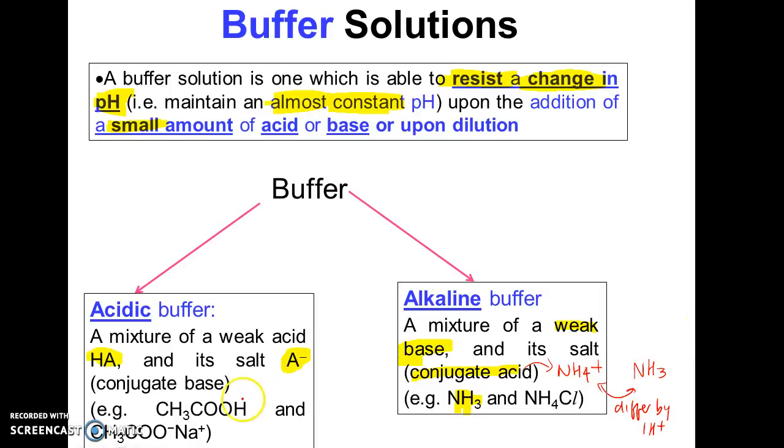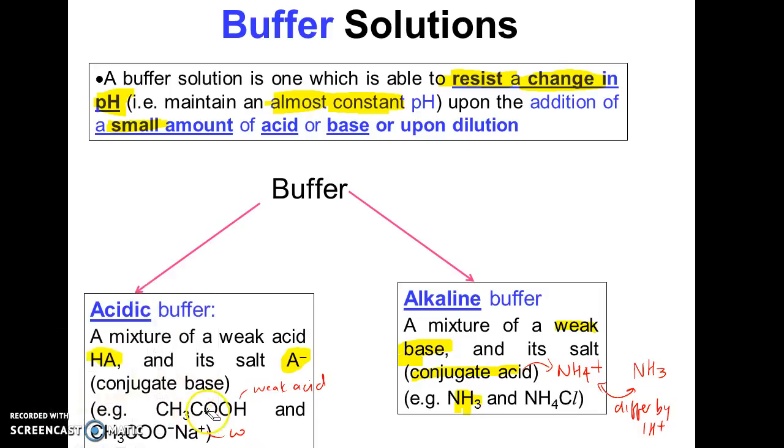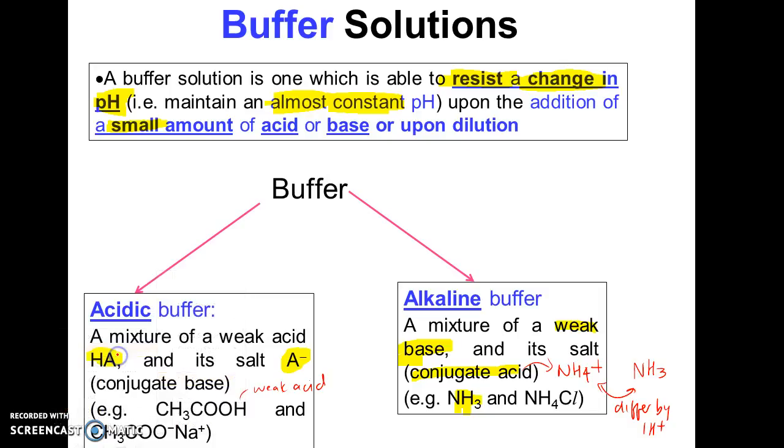Similarly, for the weak acid and its conjugate base, strictly speaking, I should not be talking about the sodium, because Na+ is a spectator ion. So the conjugate base and the weak acid also differ by 1 H+.